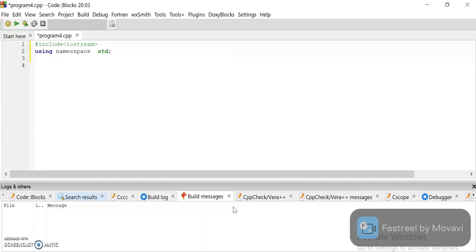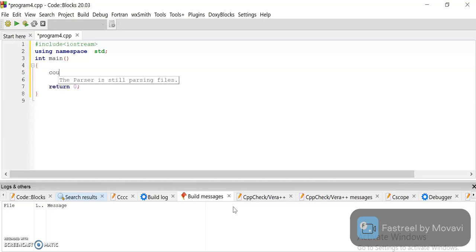Now int main and return. So the compiler first goes to our main function and proceeds to the set of statements written in the main function. So when we define a function outside the main function, we have to call it in the main function first.